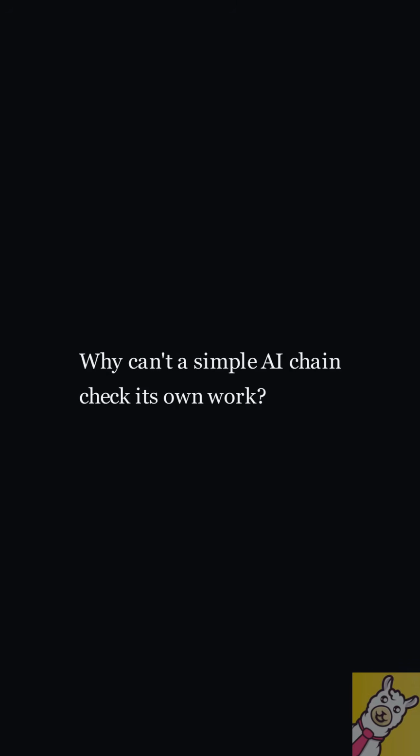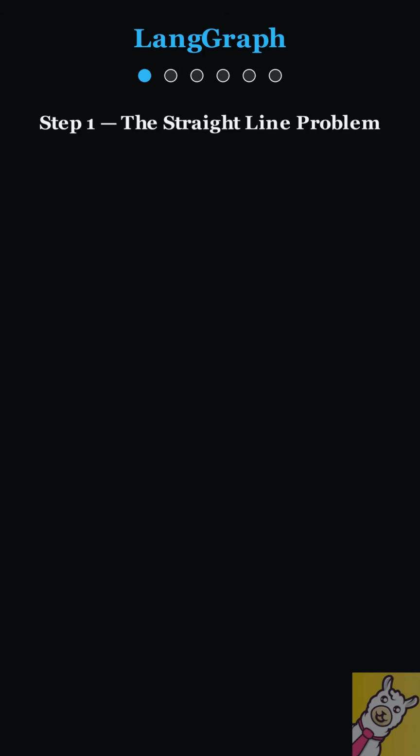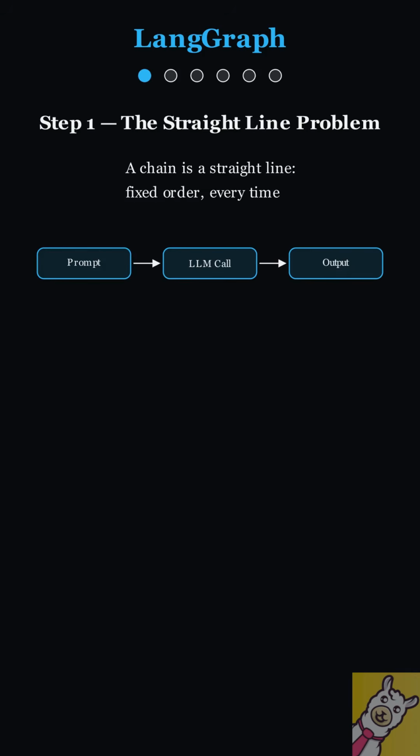Why can't a simple AI chain check its own work? That question is exactly what LangGraph answers. A chain is a straight line. Prompt, then LLM call, then output. Fixed order every time. But what if the model needs to check its own answer before it's done?